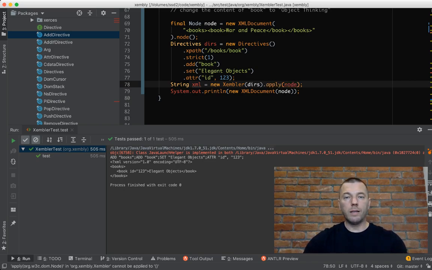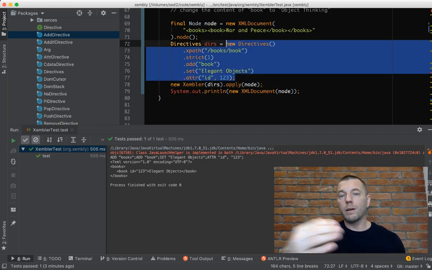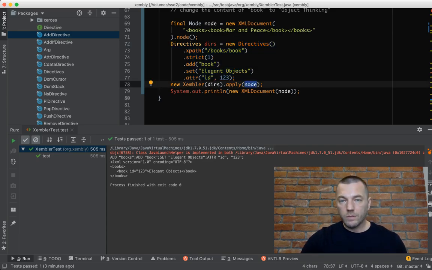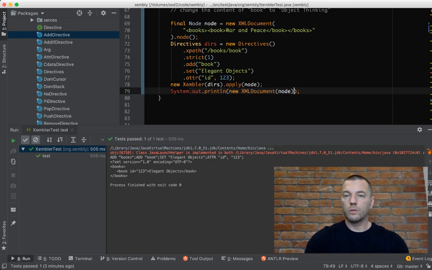So I say apply it to the node. Don't generate me the document, but actually use this set of directives and apply them one by one to the node I'm giving you. And finally, again, don't pay attention to this. It converts this object from DOM to string.